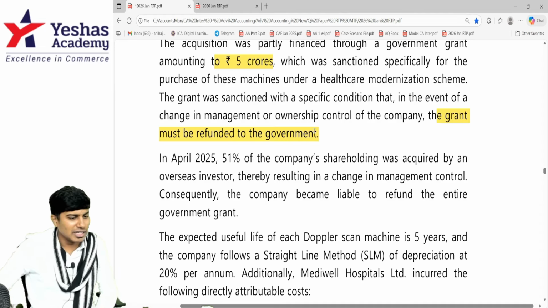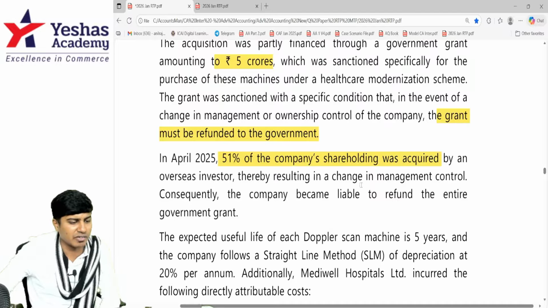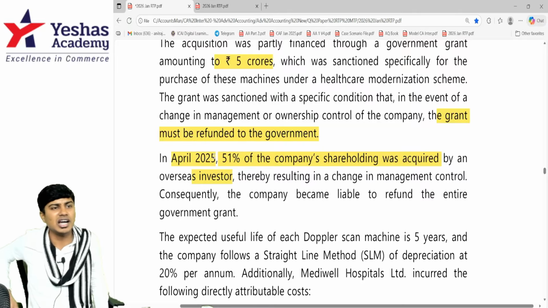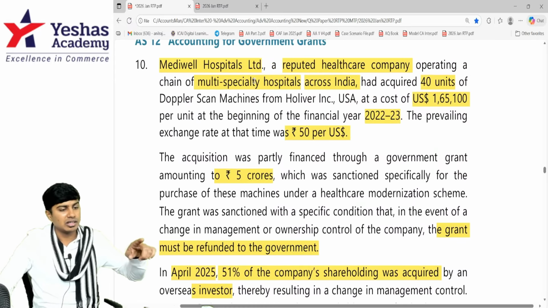I hope you understood. Then in April 2025, 51% of the company's shareholding was acquired by an overseas investor. When? April 2025. 51% was acquired by somebody else. So they've breached the condition. They have to refund the grant. When did they buy? 2025.